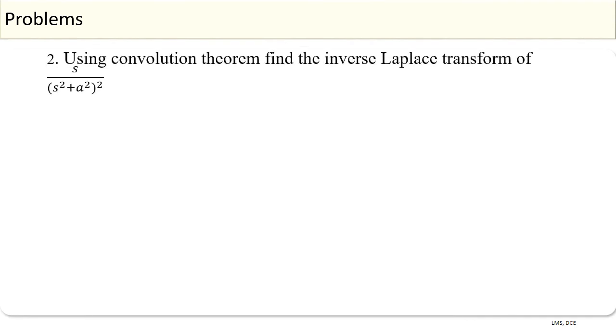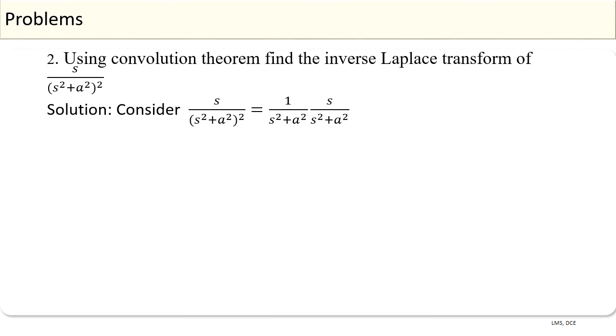The next problem is, using convolution theorem, find the inverse Laplace transform of s divided by s square plus a square whole square. The solution is, first consider s whole divided by s square plus a square whole square.